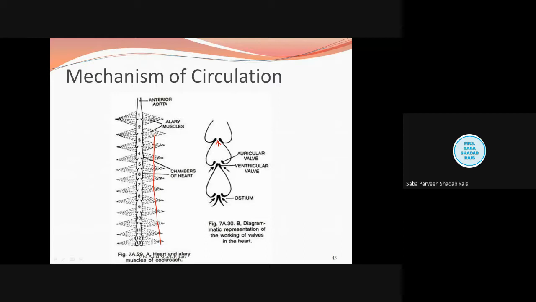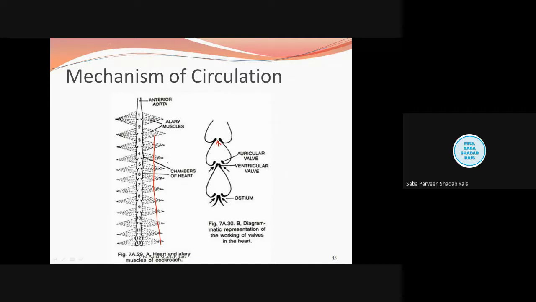So there is a single artery that leads from the heart to the head, where it divides into branches and opens into the sinuses. The valves at the ostia, and between the chambers of the heart, prevent backflow and make sure there is only one direction, the forward direction of the blood. From the head, the blood makes its way to all parts of the body, to return finally to the posterior end.